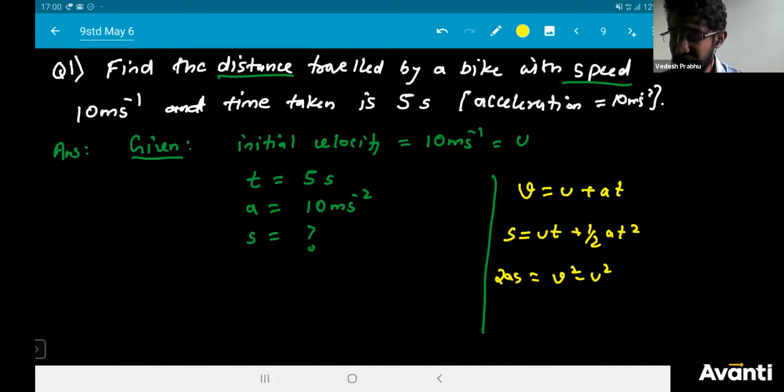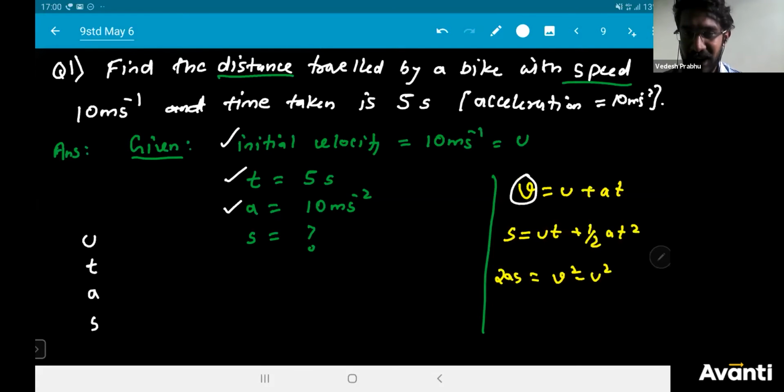Now you see how to select the formula. Watch carefully. I have t, I have a, and I have u, and I need s. Which equation has u, t, a, and s? Let us see one by one. Equation number 1 has v. Do I know v? I do not know. Then straight away cancel. I don't want equation 1. You will not be able to solve with it.